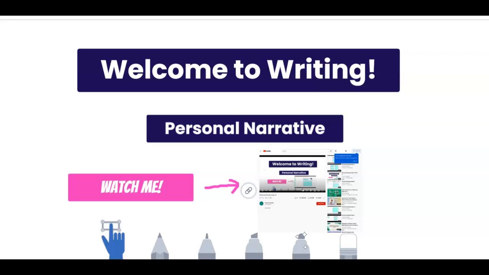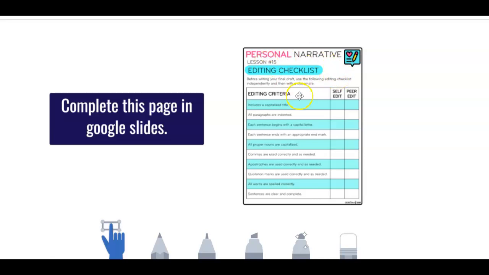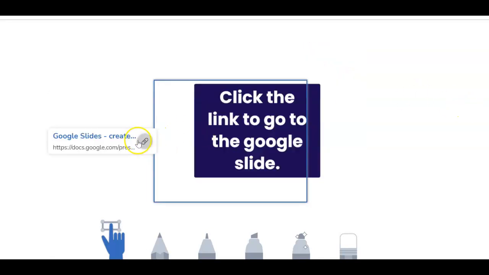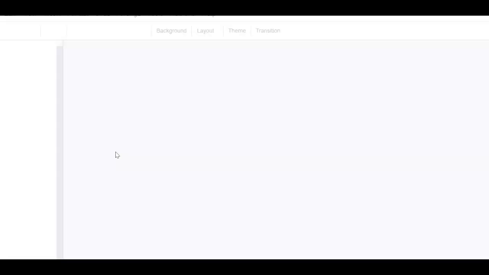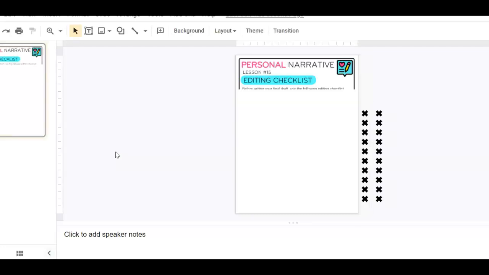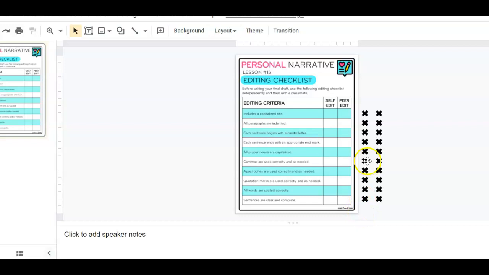This day is going to be one of the last things that we do before we write the very final draft that has all of the edits and changes we've made. So we are going to be looking at an editing checklist. So you're going to go to slide 2, click to make your copy. It's spinning. There it goes. You'll see some X's over here for you. In this editing checklist, you are going to edit your piece of writing and your peer is going to edit this piece of writing.